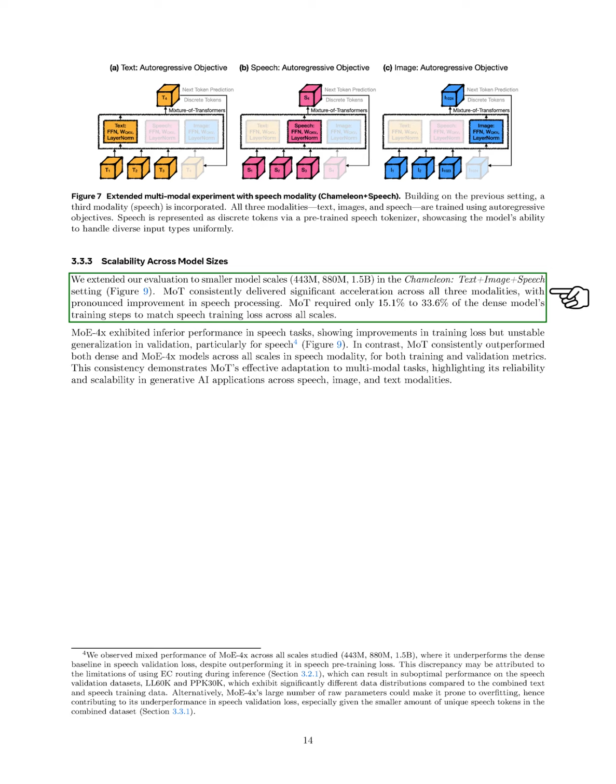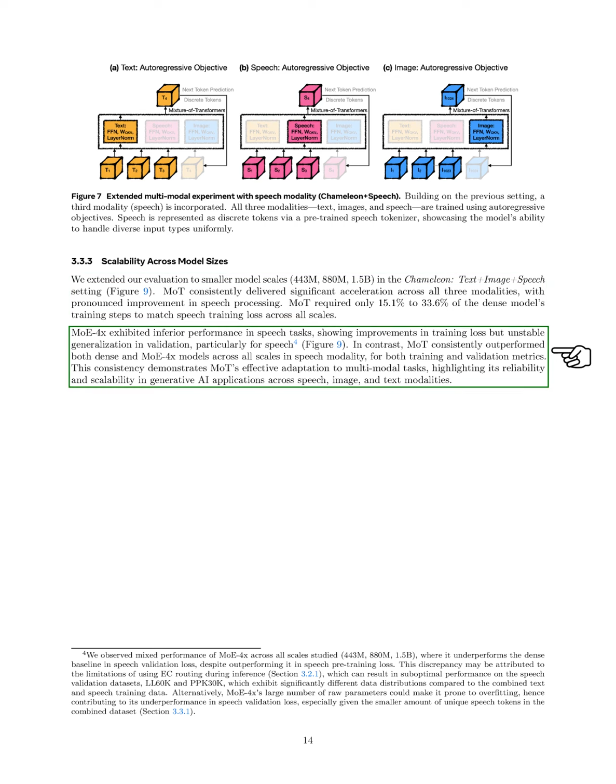We also extended our evaluation to smaller model sizes, such as 443M, 880M, and 1.5B, in the chameleon text plus image plus speech setting. Mo consistently demonstrated significant acceleration across all modalities, especially in speech processing, requiring only 15% to 34% of the dense model's training steps to match speech training loss. The Mo4X model performed poorly in speech tasks, showing some improvements in training loss but unstable validation results. In contrast, Mo outperformed both dense and Mo4X models across all scales in speech tasks, highlighting its adaptability and reliability